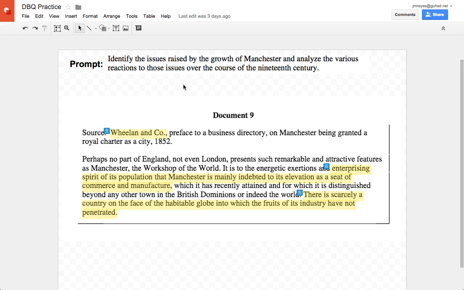You want to look at the prompt, see what it's asking for, in this case identifying issues raised by growth and analyzing reactions, and determine what category this is going to fit in. Now what you want to do is look at the document that you've been given and take a second to see what kind of grouping it belongs to. Good luck.